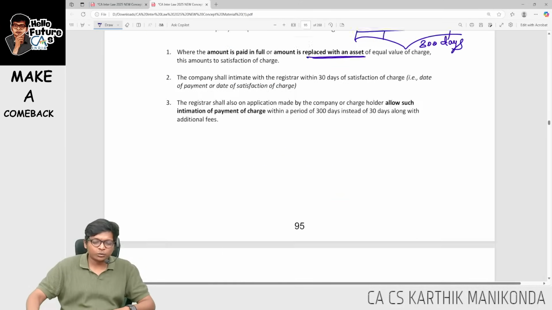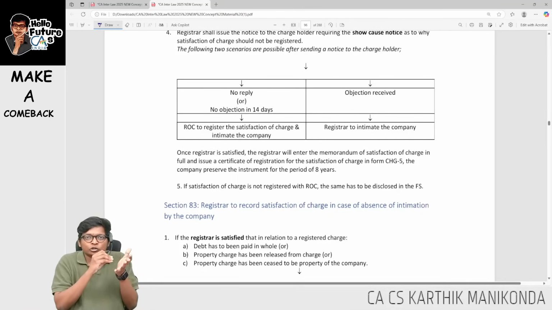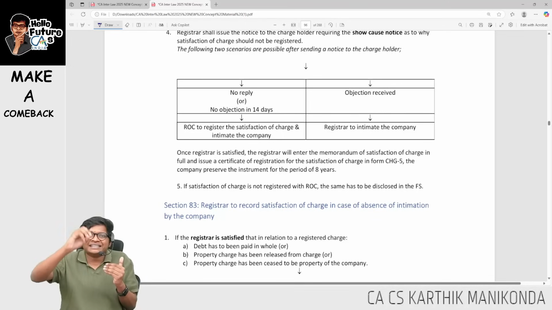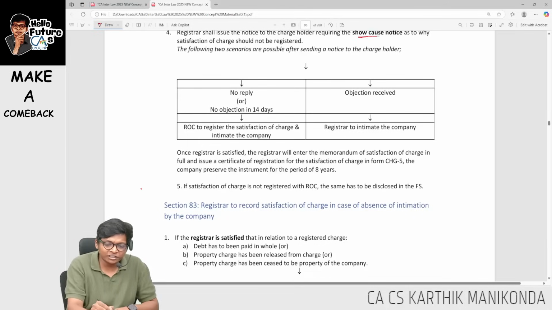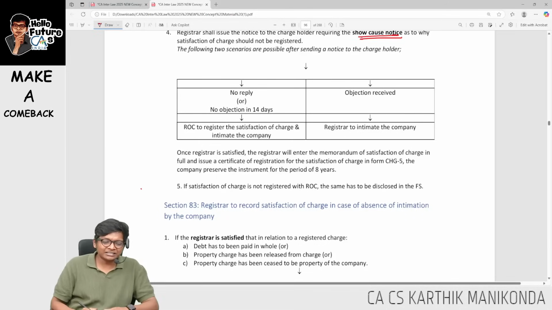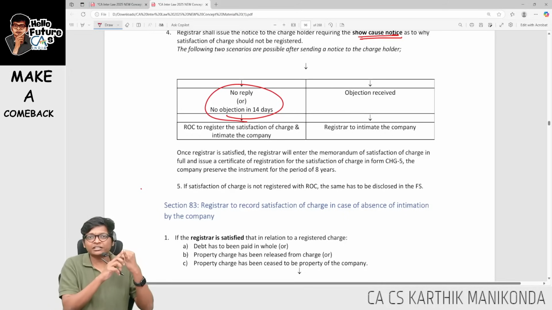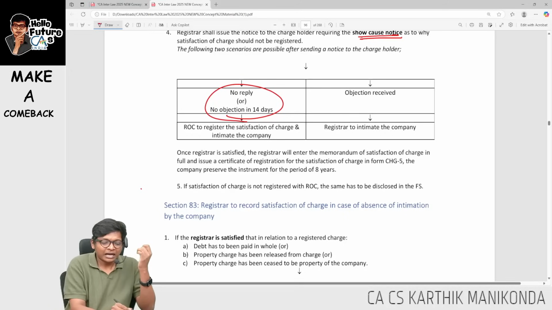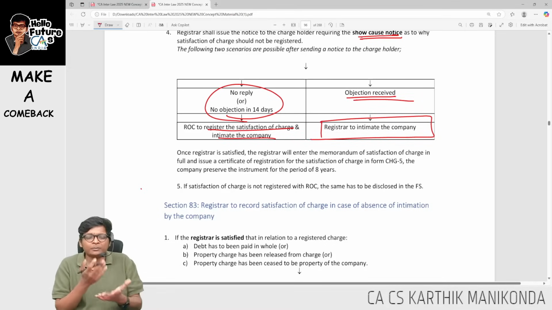Once you intimate ROC, what will happen? ROC will basically cross check with the other counterparty. So if the bank charge holder is telling the thing, they will cross check with the person taking the loan, or if the company is filing, then they will cross check with the charge holder, which is nothing but the bank. For cross checking, they will issue something called a show cause notice, and for the show cause notice they will wait for 14 days. In 14 days, if there is no reply or no objection, ROC will proceed and register the charge. If there is any objection, then the registrar will intimate the company, and based on the objection they will proceed.